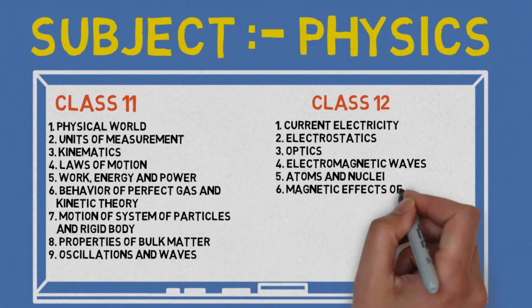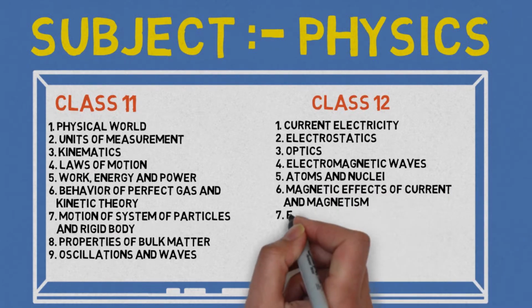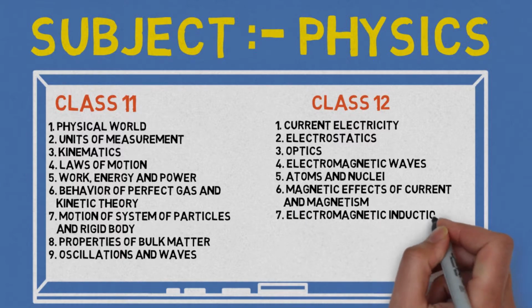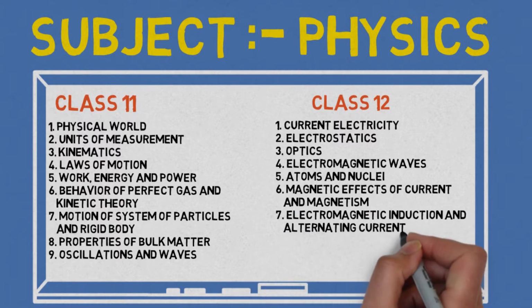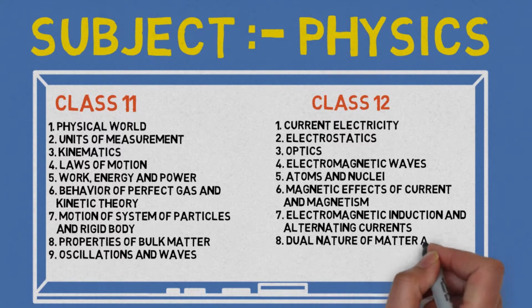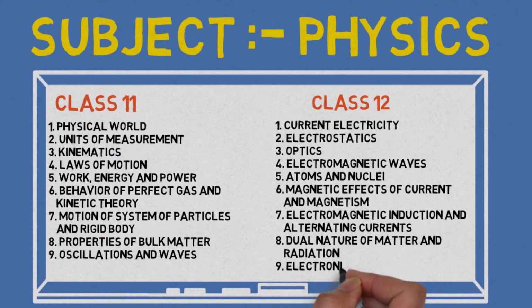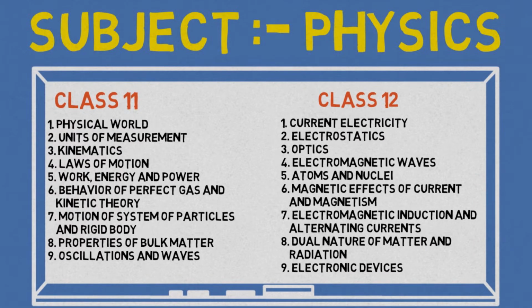Fifth is Atoms and Nuclei. Sixth is Magnetic Effect of Current and Magnetism. Seventh is Electromagnetic Induction and Alternating Current. Eighth is Dual Nature of Matter and Radiation. And the ninth and the last one is Electronic Devices. This is a brief explanation of the subject and the syllabus of physics.